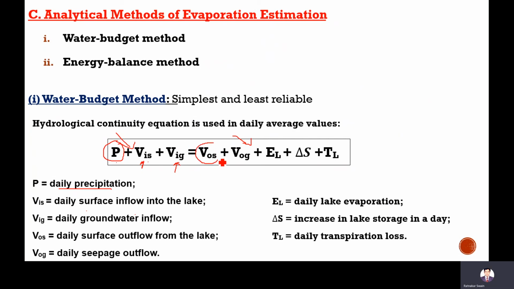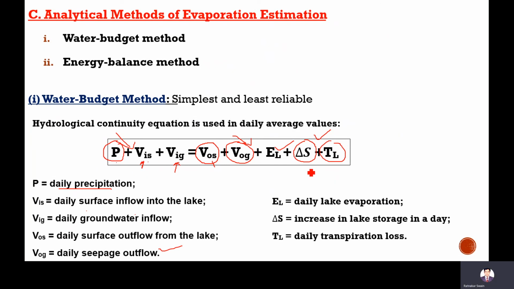is equal to the daily surface outflow from the lake. How much outflow is there? OG means outflow to the ground, the volume of water lost as daily seepage outflow. Seepage outflow means water joining the ground. EL is the evaporation loss. Delta S is the change in storage. TL is the daily transpiration loss, if some vegetation is there.